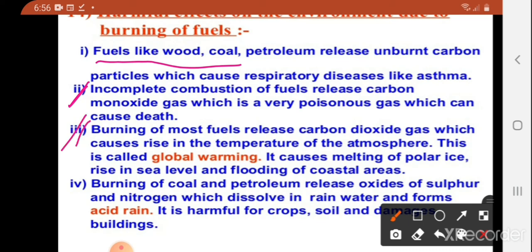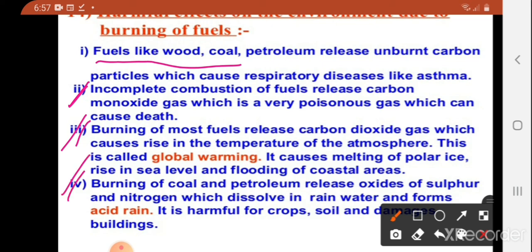And the third one is, burning of most fuels releases carbon dioxide gas which causes a rise in the temperature of the atmosphere. This is what we call global warming. It causes melting of polar ice, rise in sea level and flooding of coastal areas.